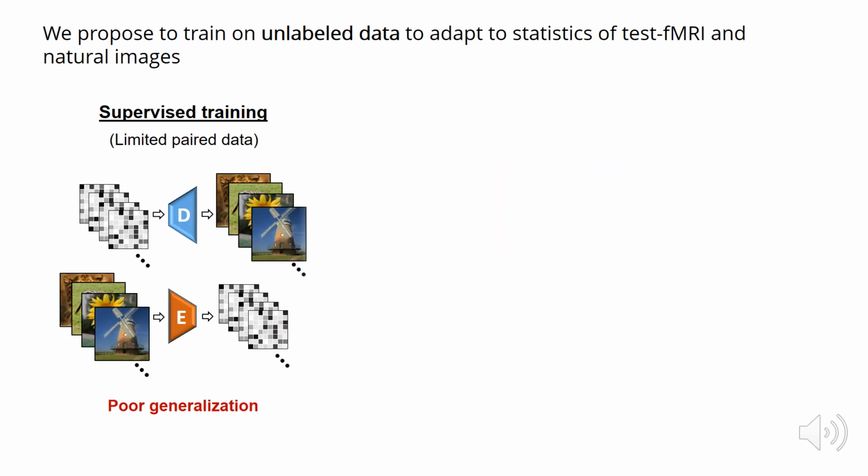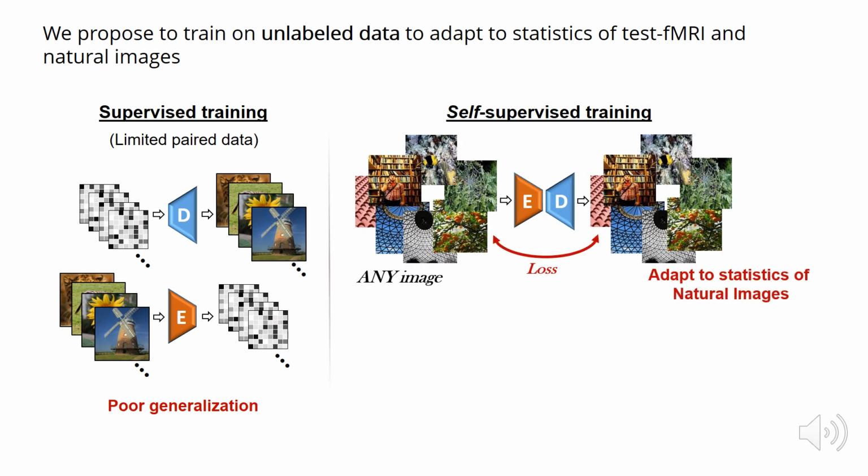We propose to put back-to-back an encoder model which maps images to their fMRI and a decoder model which captures the inverse mapping. The following training configuration imposes that images return to themselves under transformation ED, Encoder-Decoder. This enables us to train on additional data of any unlabeled images. Those can be images for which we don't have an fMRI recording at all. In our case, we used an additional 50,000 natural images from the ImageNet validation set. This introduces adaptation to the statistics of natural images.